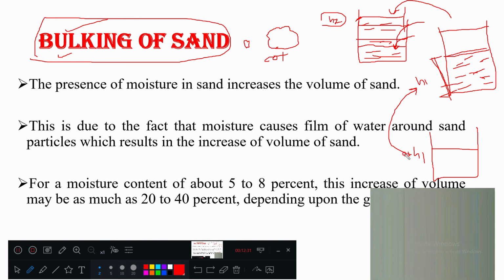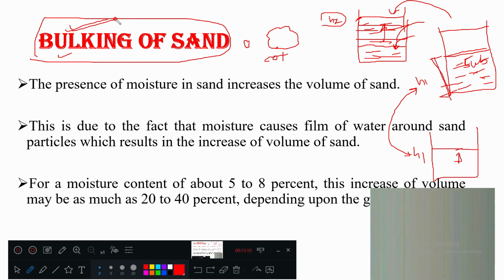H1, the least volume or least height in this case, is the same when it is fully dry and when it is fully submerged in water. In both cases the sand volume is very less. So that is why in the full dry condition you can measure its volume, or under submerged condition you can measure its least volume. But in between, if a little bit of moisture is there, then the height or the volume is increased. So that is why we call it the bulking of sand.